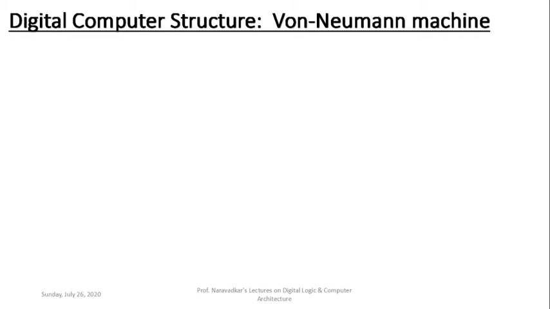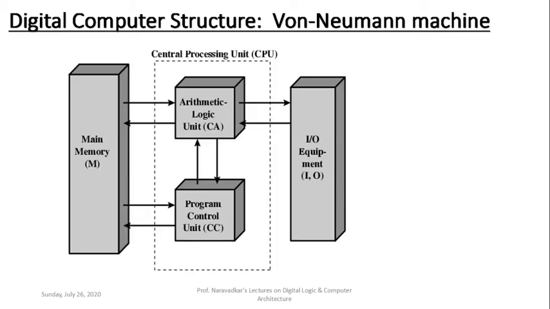Now out of these two architectures, as I stated earlier, the von Neumann machine is the most prevailing machine nowadays for the digital computer. So here is a digital computer structure, that is the von Neumann machine. Now the basic von Neumann machine diagram, which has been taken straight from William Stallings' book, Computer Organization and Architecture, has been copied here. This diagram shows the basic von Neumann machine.